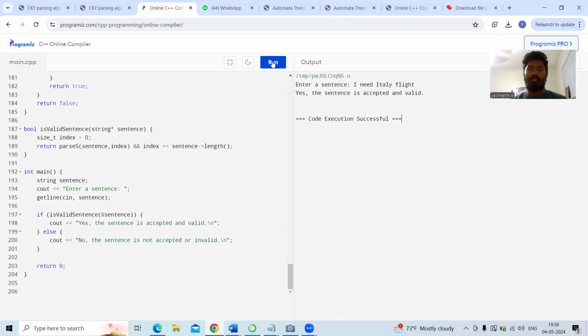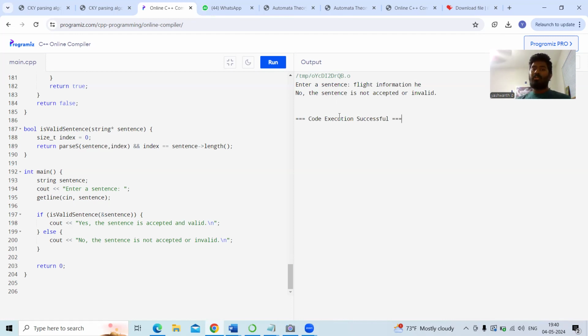Since I've executed all 15 sentences, it is running properly and we got the correct output, that the sentence is accepted and valid. Now we are going to try the invalid sentences. The first, do I need flight? No, the sentence is not accepted. Second, book flight Japan. No, the sentence is not accepted. The third invalid sentence is flight information he. No, the sentence is not accepted, it is invalid.